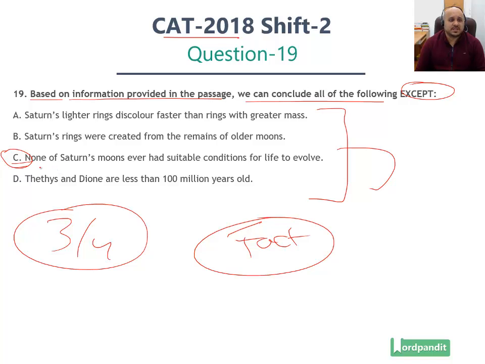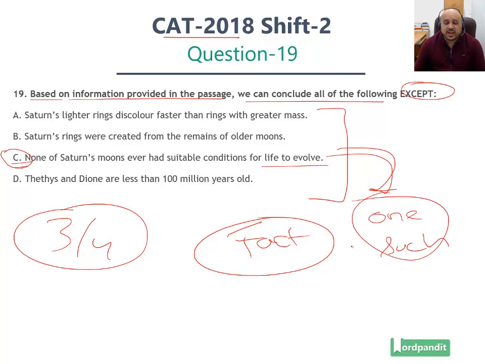Misfit here is option number C, which states none of Saturn's moons ever had suitable conditions for life to evolve. In fact, this goes against the information given in the passage because the author clearly states the name of one such moon which is suitable for life, right? And it is suggested that on that particular moon life could possibly exist. In fact, the author has clearly suggested the name of that moon. The name of that moon is Enceladus, which has been suggested as the moon where life could possibly exist, right?